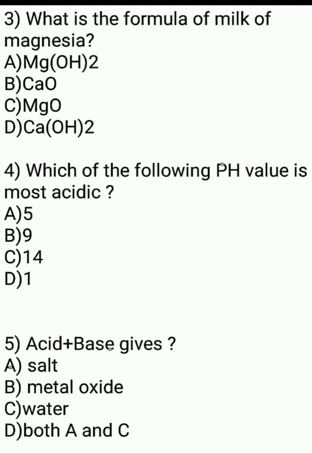Okay. What is the general name of CaO? CaO means calcium oxide. The general name is quicklime. Then MgO, it is magnesium oxide. Do you remember where magnesium oxide is formed? When we burn magnesium ribbon with air, then we get a white powder. That white powder is magnesium oxide.